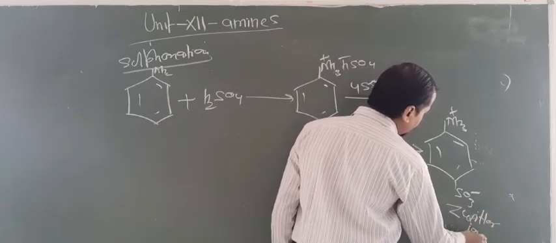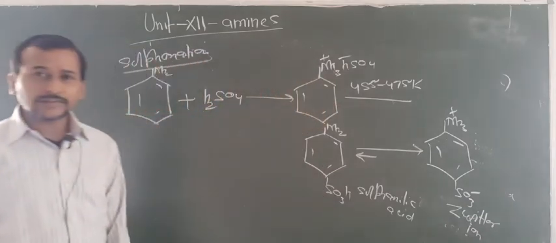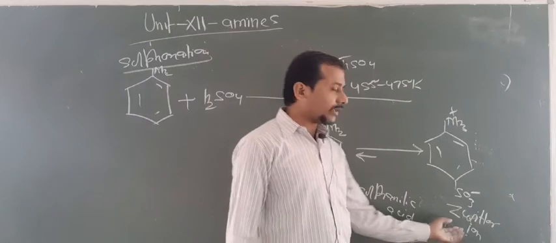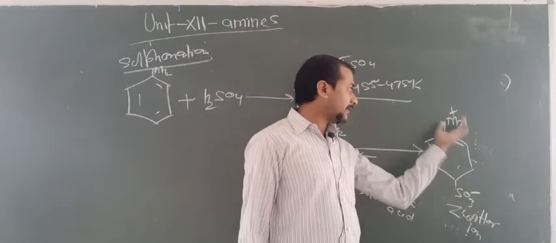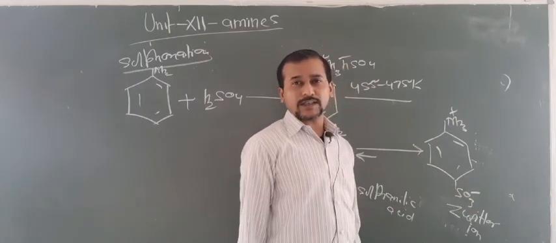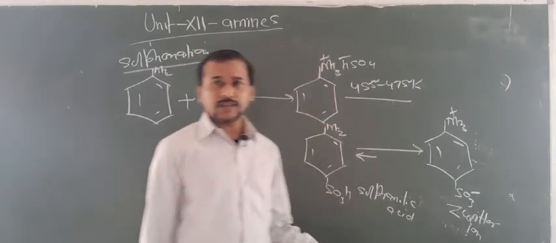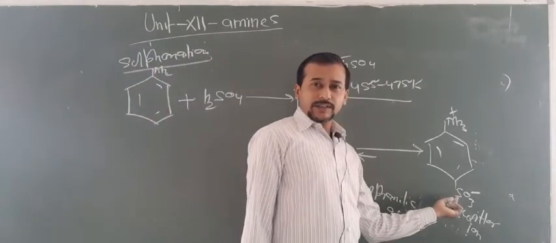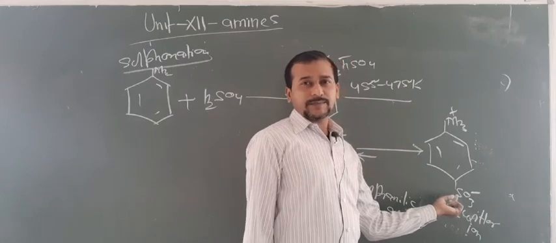About this I told you. In biomolecules also, in the case of amino acids, we form zwitter ions. Here zwitter ions means dipolar ions. The two ions are there, positive and negative, so that's why this is known as a zwitter ion. It is also known as a dipolar ion. This is amphoteric in nature, it may behave as an acid or as a base.